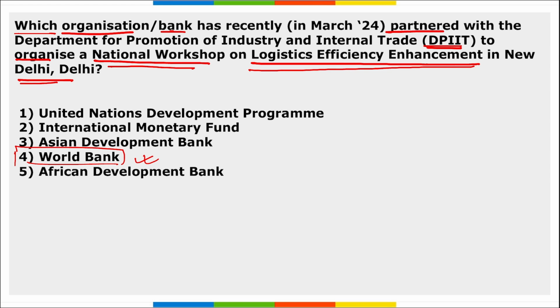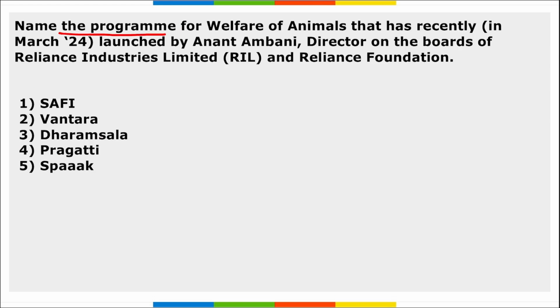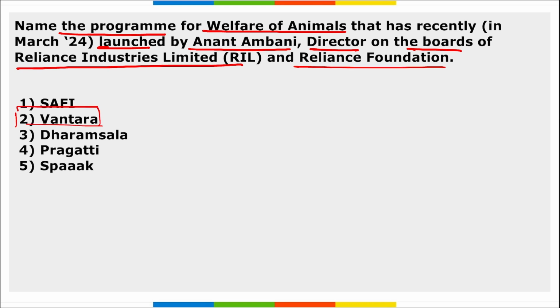Next is, name the program for welfare of animals that has recently been launched by Anant Ambani, director on the board of Reliance Industries Limited and Reliance Foundation. That is Vantara. Right? Vantara is the name of the program that is for the welfare of animals. Right? And this Vantara means star of the forest. Star of the forest. Right?